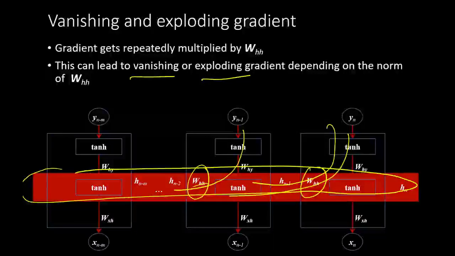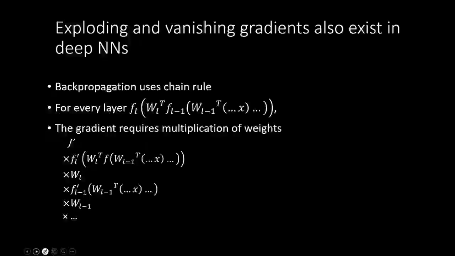This problem actually also exists in deep neural networks like convolutional neural networks, where we are not multiplying the same weights again and again, but we are multiplying weights of different layers while computing the chain rule of the gradients.